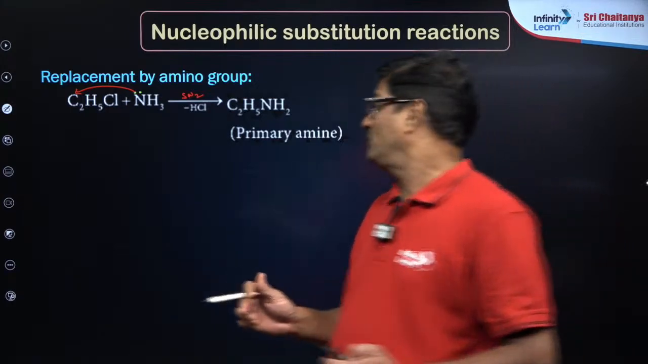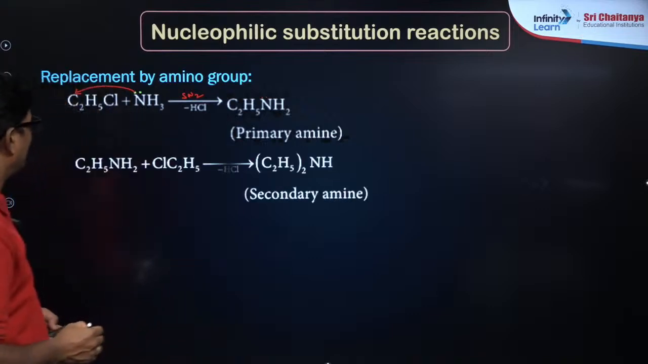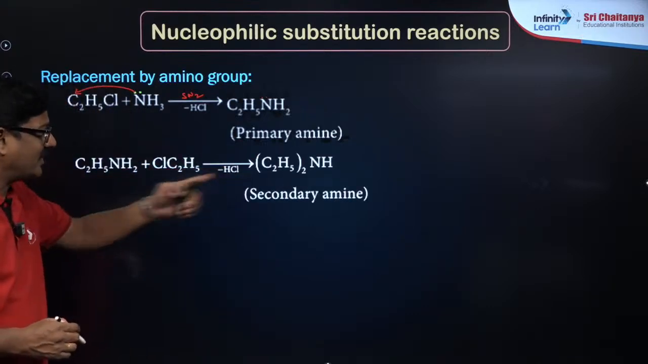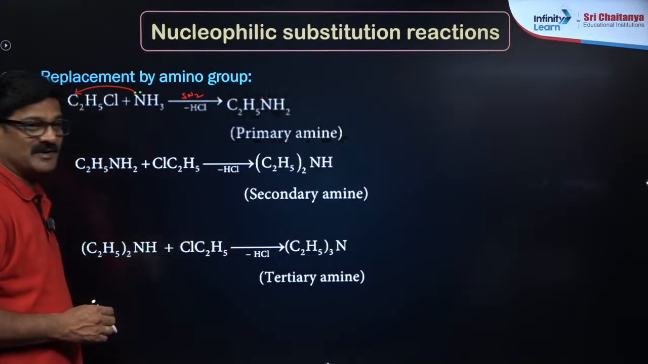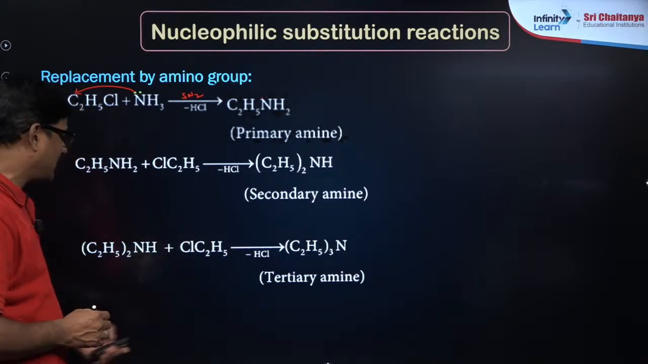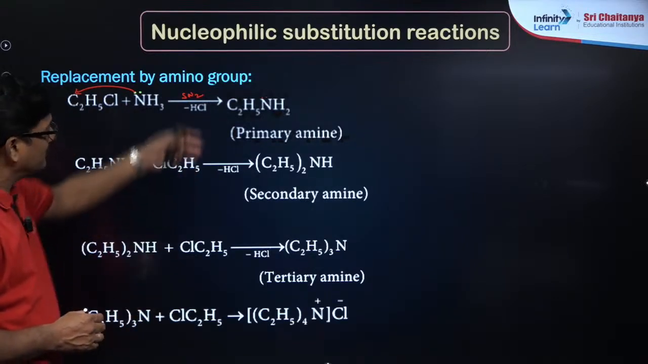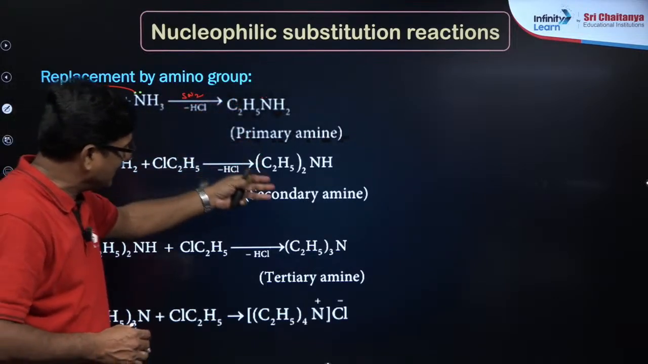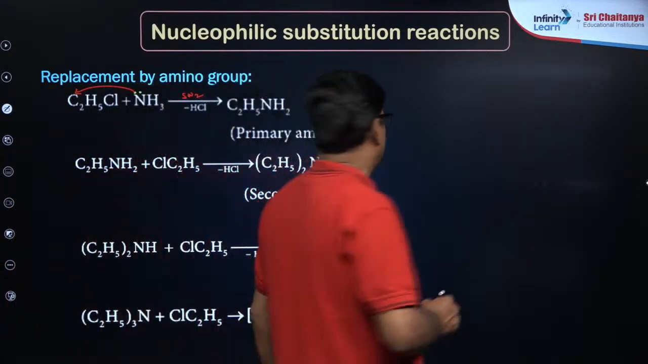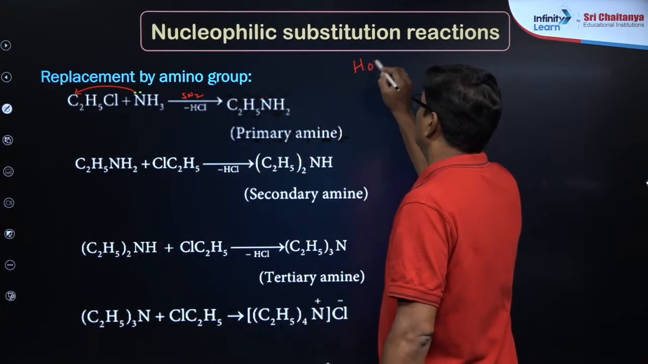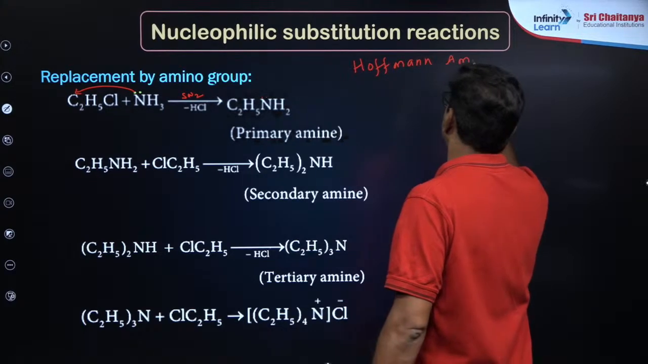Okay, so what happened, this primary amine is still a nucleophile, and reacting with one more RCl gives a secondary amine, reacting with one more gives a tertiary amine, and reacting with one more gives a quaternary ammonium salt. So a mixture of primary amine, secondary amine, tertiary amine, and quaternary ammonium salts is formed during this reaction. This is called Hoffman ammonolysis.